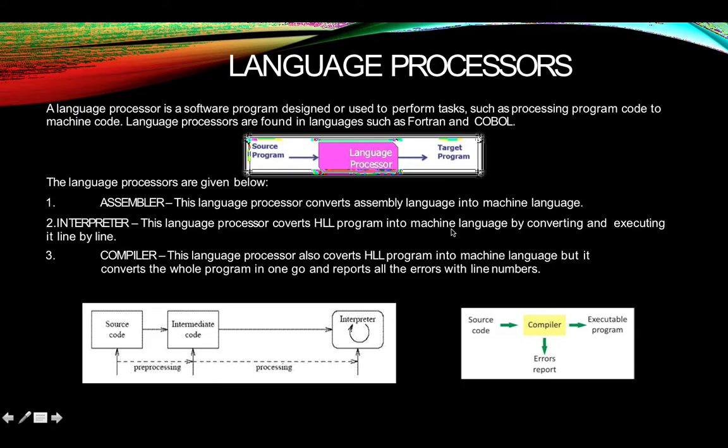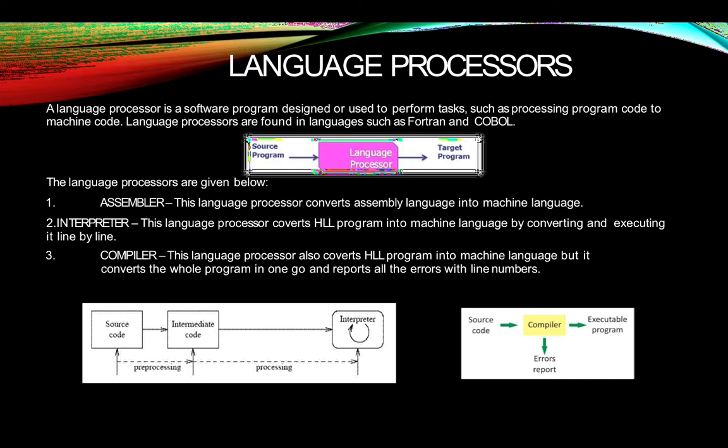Now it's so confusing. What is interpreter and compiler? Both are language processors. I am repeating again. Interpreter converts high level language program into machine language line by line. Now I am going to give you one example only and you will come to know what I am talking about. Remember, we were doing QBasic in class 6th, 7th and 8th. QBasic, remember? In that language, you wrote one program, and when you tried to run that program, it started showing you errors line by line.